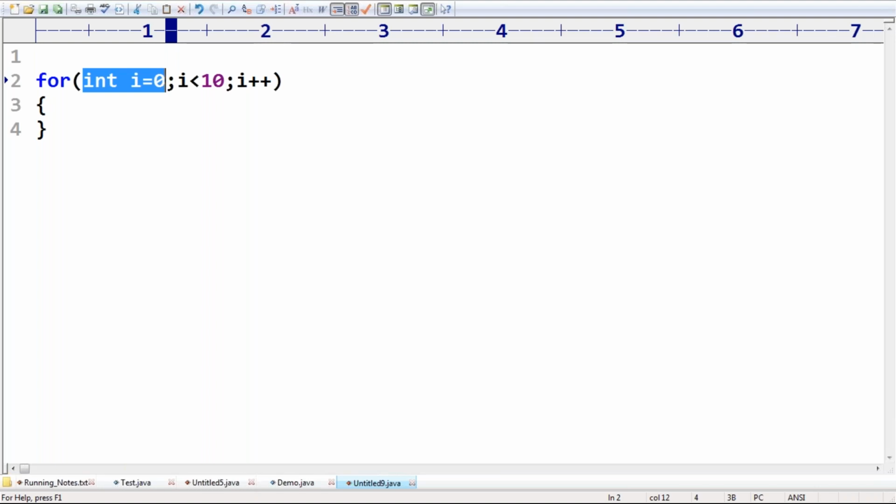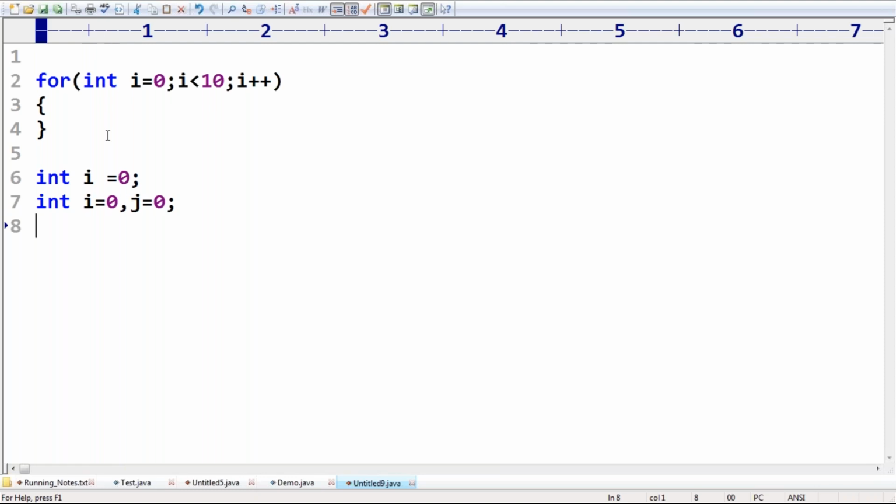Now my requirement is a very special case. Here I want to declare multiple variables. How can I declare multiple variables? Just observe. I'm taking int i = 0, comma, j = 0. I can take int i = 0, int j = 0 like this.